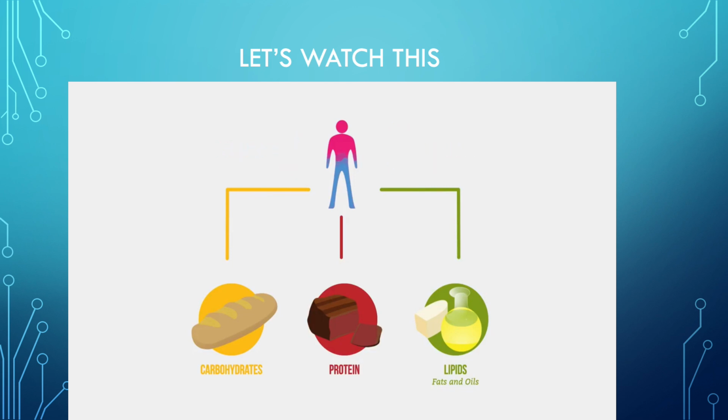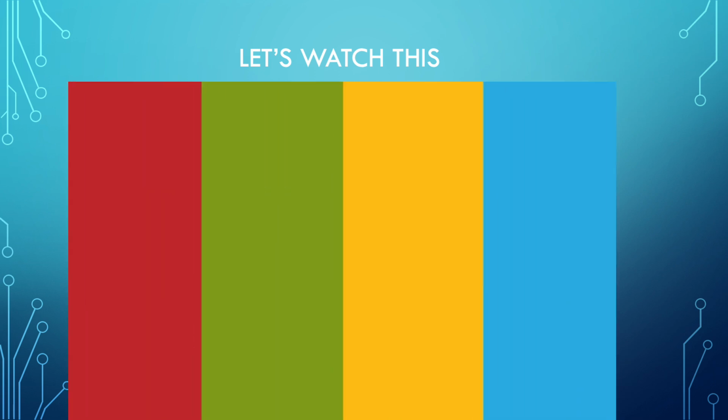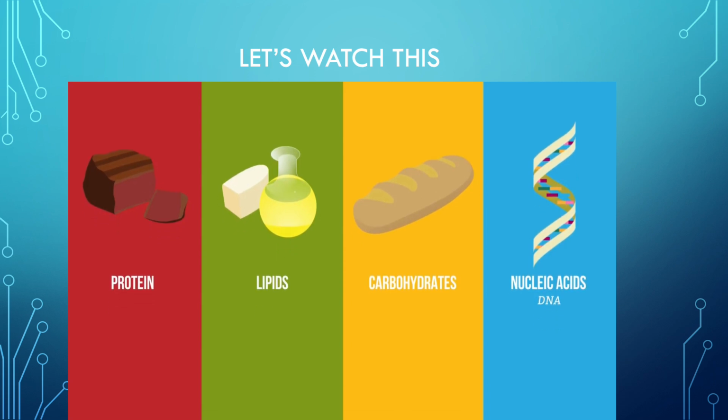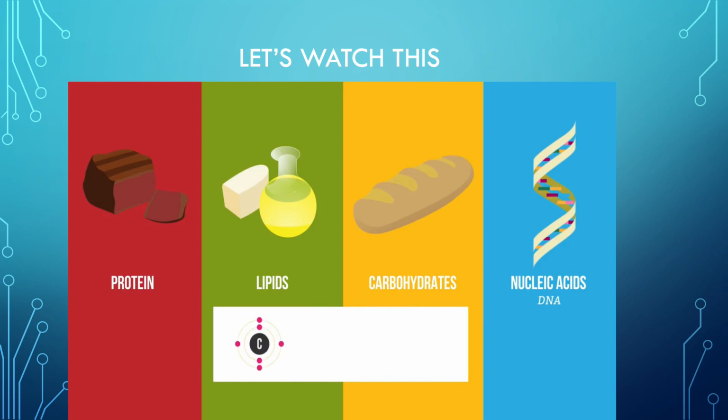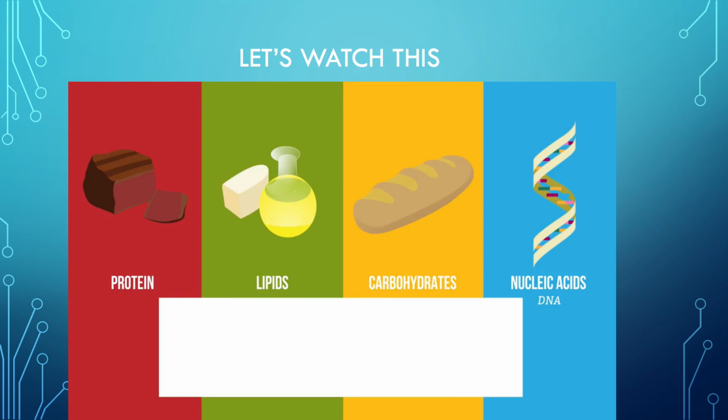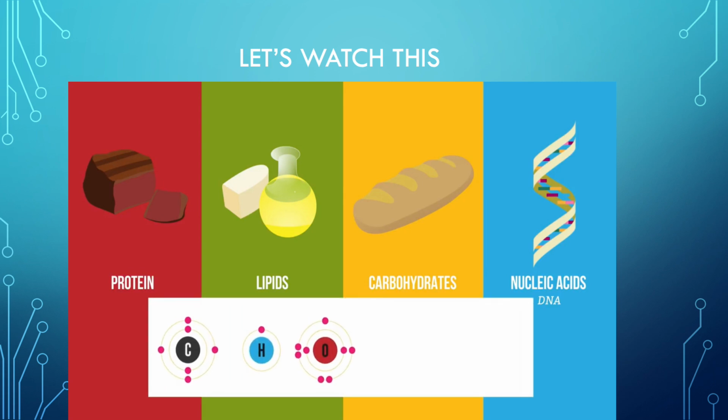Okay, enough of water for now. Imagine we removed all the water in your body. What would be left? Well, it would pretty much be just proteins, lipids, carbohydrates, and nucleic acids such as DNA. So what are these all made of? Well, carbohydrates and lipids are really simple. They just contain three elements: carbon, hydrogen, and oxygen. Proteins are a little more complex, with 4 or 5 elements: carbon, hydrogen, oxygen, nitrogen, and sometimes sulfur.